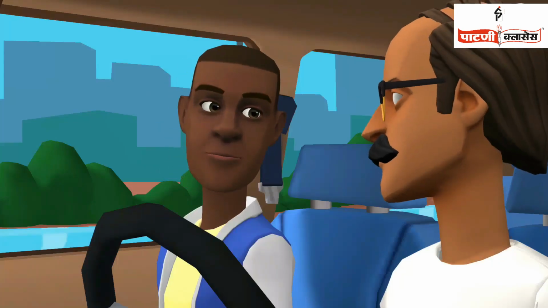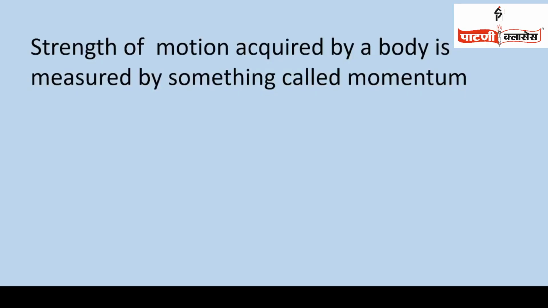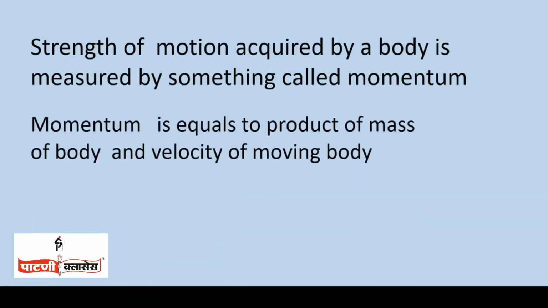Sir, what do you understand by momentum? The strength of motion acquired by a body is measured by something called momentum. Momentum is equal to the product of the mass of the body and the velocity of the moving body. Momentum equals mass into velocity.